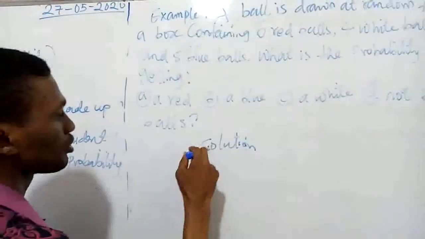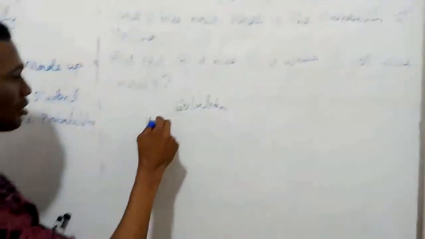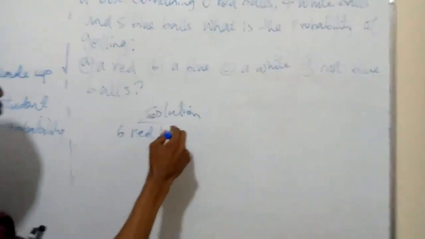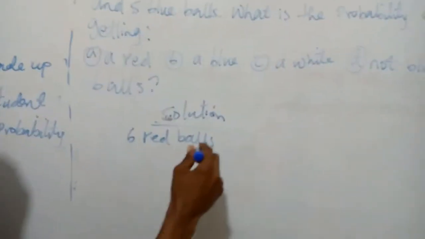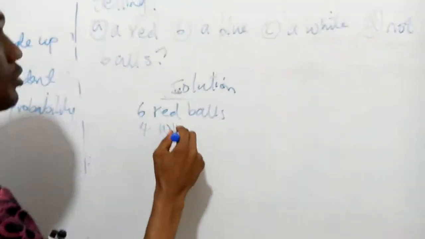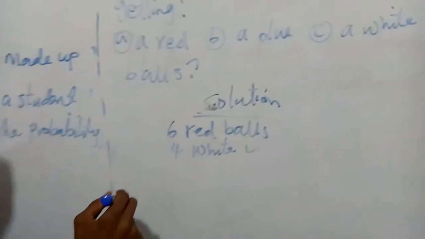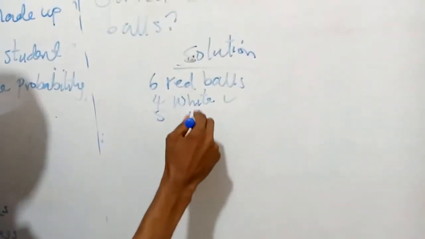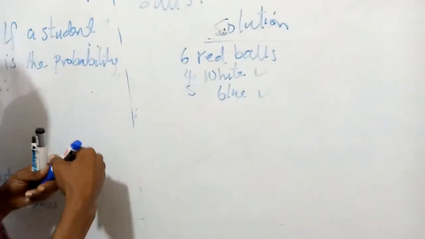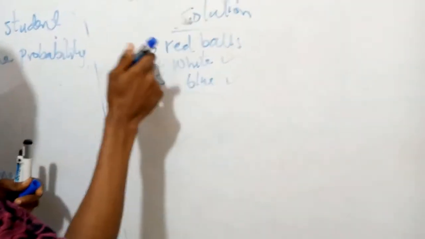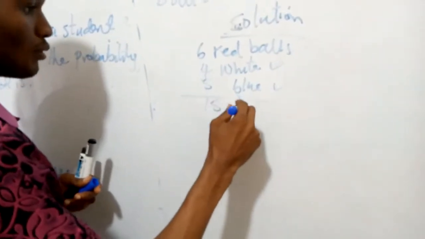The box contains 6 red balls, 4 white balls, 5 blue balls. Now we add these: 6 plus 4 is 10, plus 5, we have 15 balls.